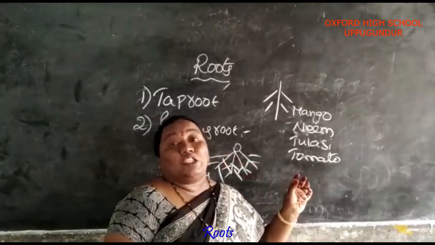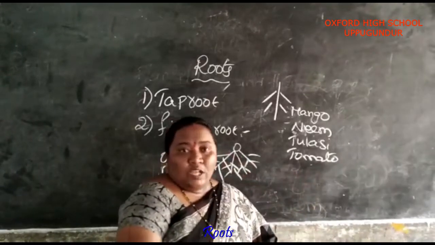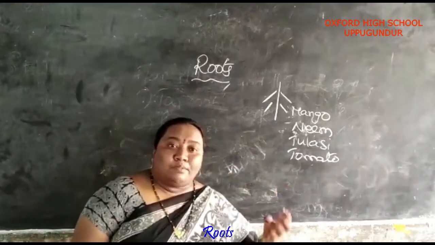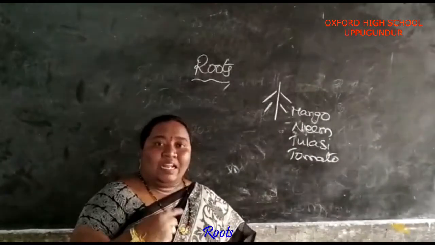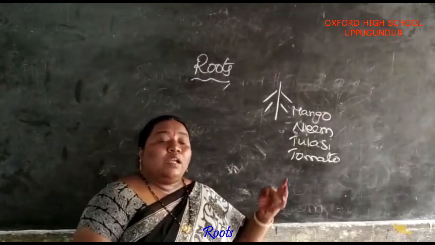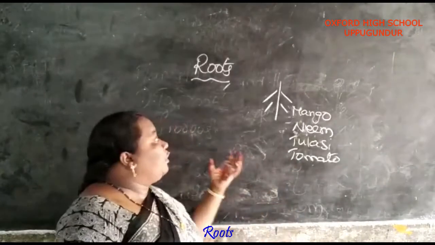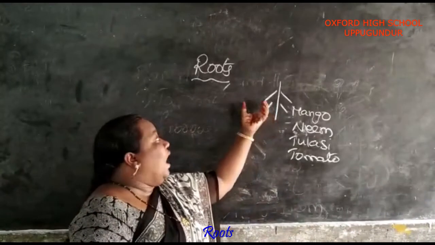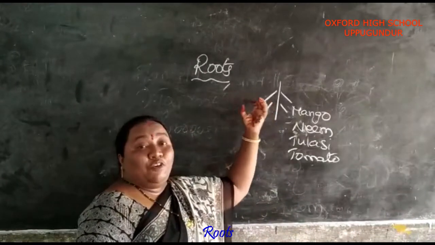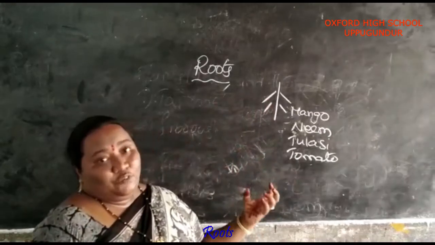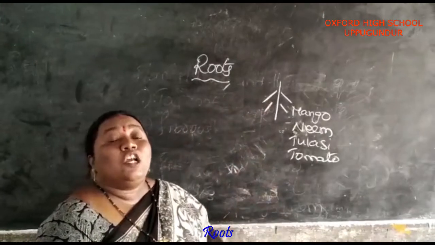They are called tuberous roots. The root will absorb the water and minerals, and it will store the excess food in the roots. We call them tuberous.